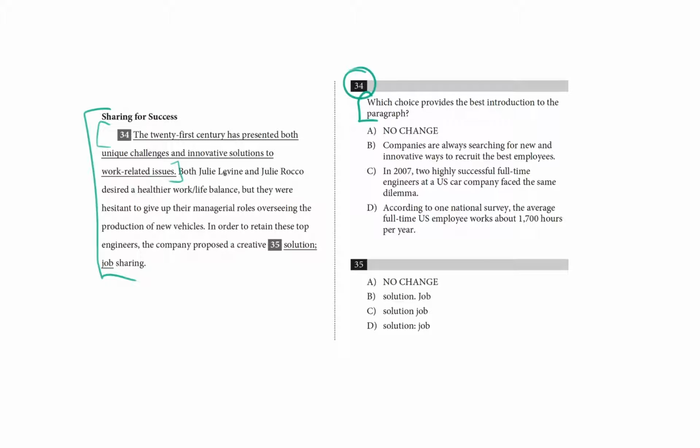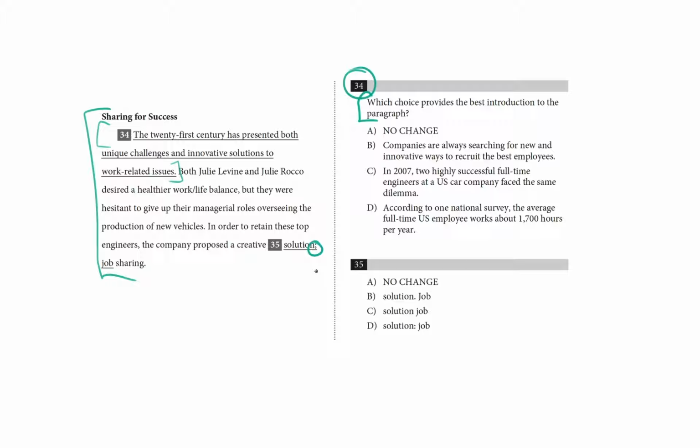Both Julie Levine and Julie Rocco desired a healthier work-life balance, but they were hesitant to give up their managerial roles overseeing the production of new vehicles. In order to retain these top engineers, the company proposed a creative solution: job sharing.